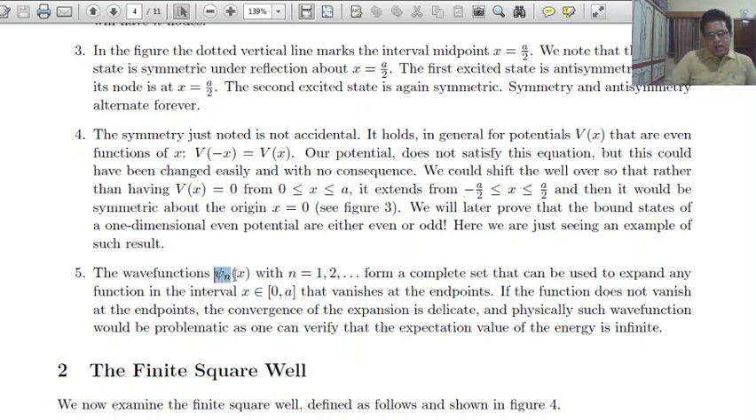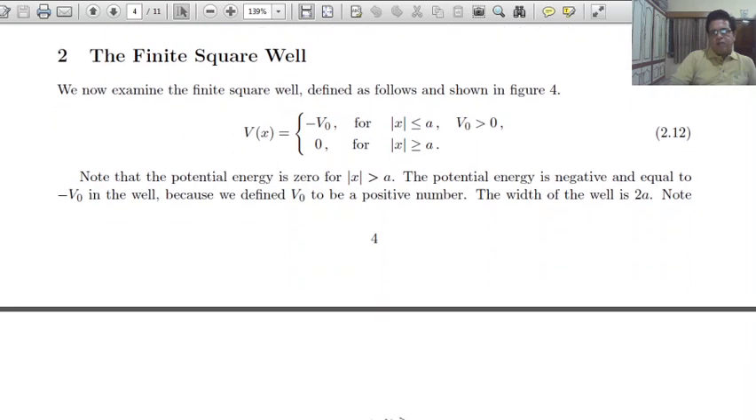The wave functions psi n(x) with n equal to 1 to infinity form a complete set that can be used to expand any function in the interval (0, a) that vanishes at the endpoints. If the function does not vanish at the endpoints, the convergence of the expansion is delicate. Physically, such a wave function would be problematic, as one can verify that the expectation value of energy is infinite. So, these are some explanations for the infinite potential.